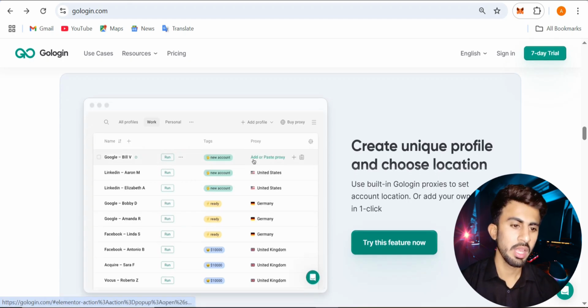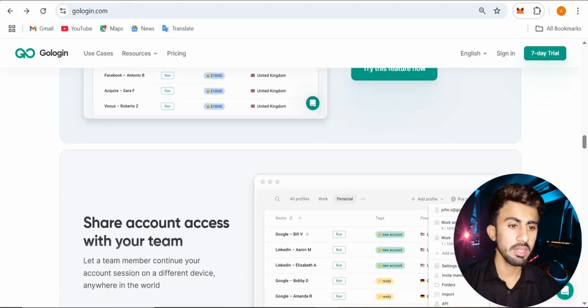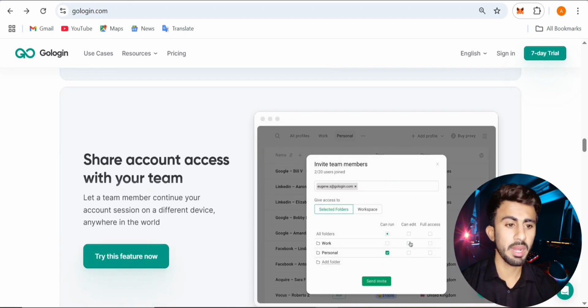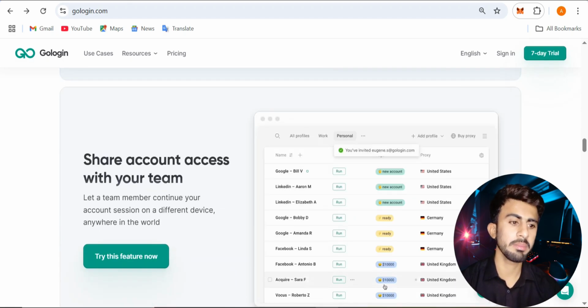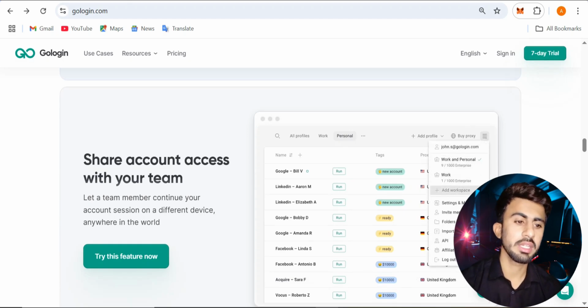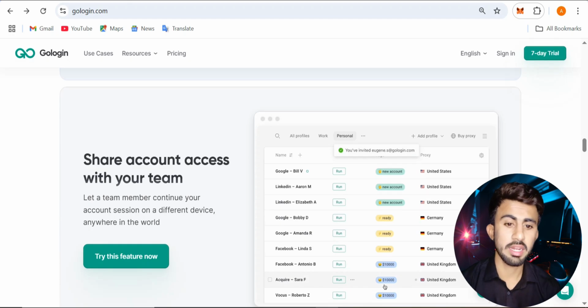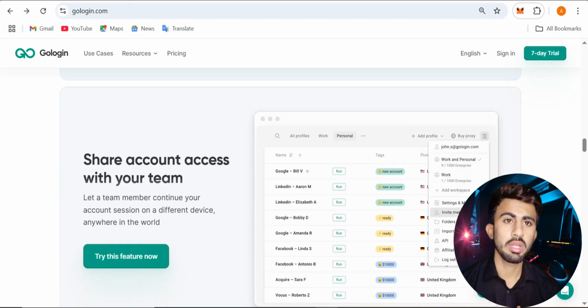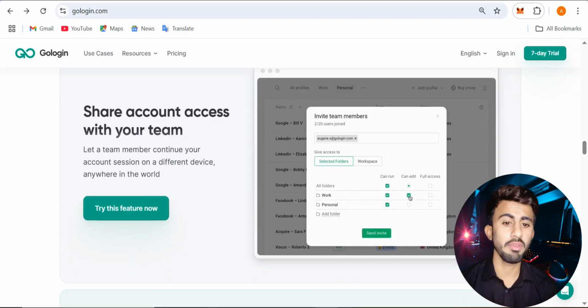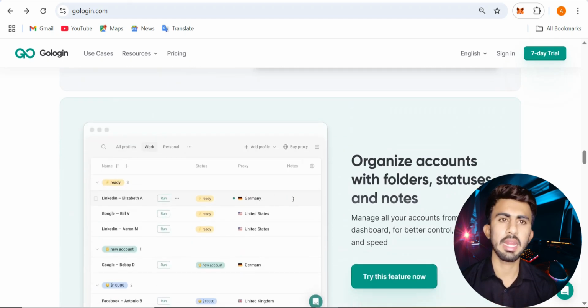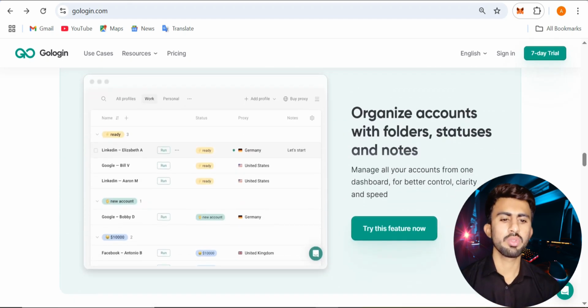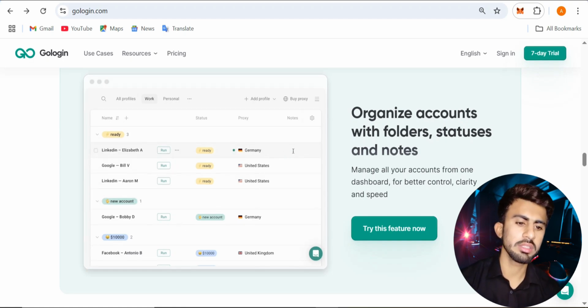You can try this feature easily, and you can see how we can join as a shared member and how we can invite our friends. Share account access with your team. Let a team member continue your account session on a different device anywhere in the world. We can manage our accounts by folder, status and notes. Manage all accounts from one dashboard for better control, clarity and speed.